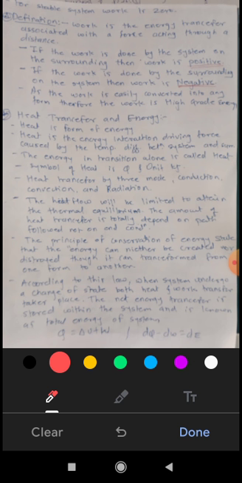But for radiation, if there is no medium, no matter, heat will go from one place to another place. Like the energy radiated by the sun is coming to the earth, though there is no medium between sun and earth. So radiation does not need any medium for transfer. Then the heat flow will be limited to attain thermal equilibrium.